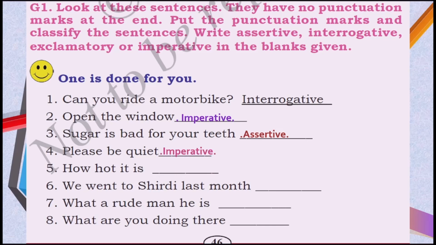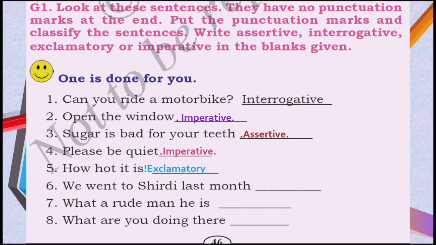Can you look at this? Yes, how hot it is. What type of sentence is it? No, it's not an interrogative sentence. It is, yes, exclamatory, because remember, how hot it is. It may look like a question, but it's not a question. How hot it is is an expression of excitement or surprise. So that's why this is an exclamatory sentence. Remember, in an exclamatory sentence you can also see an immediate verb after the WH word.